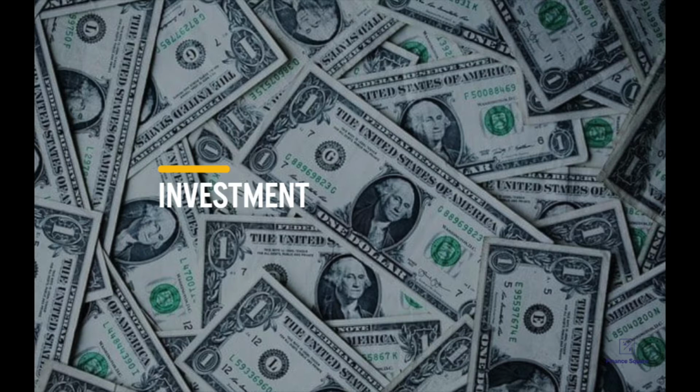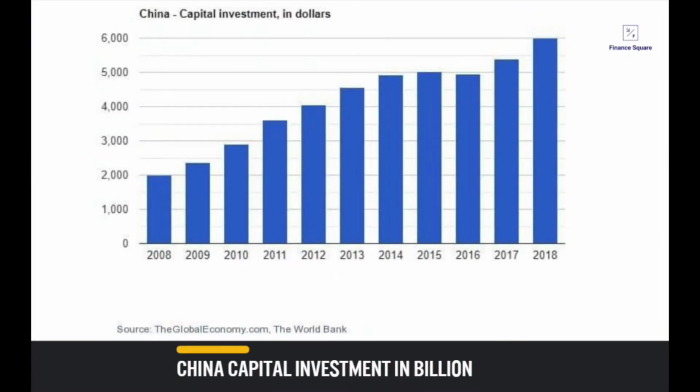Investment. An investment is an asset or an item acquired with a goal of generating income or appreciation. In an economic sense, an investment is a purchase of goods that are not consumed today but are used in the future to create wealth. China's capital investment in terms of dollars has tripled for the year between 2008 to 2018.